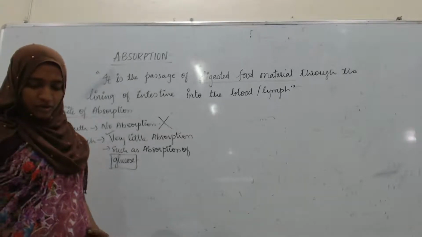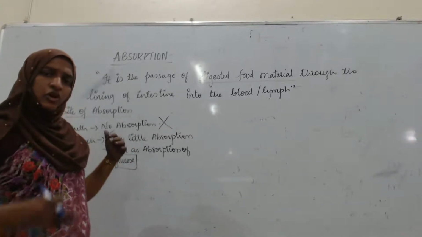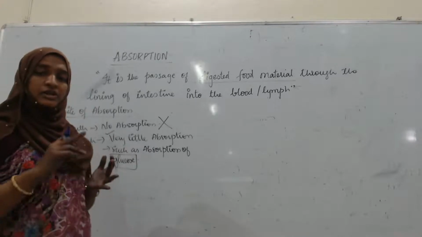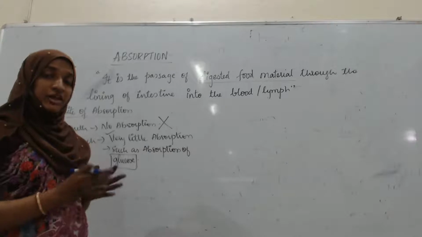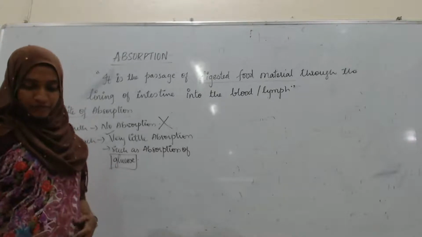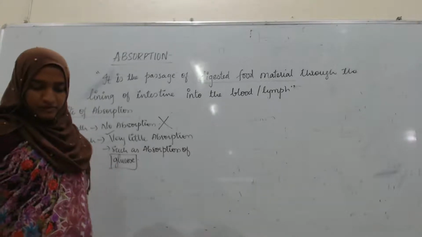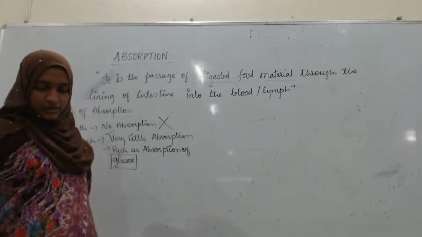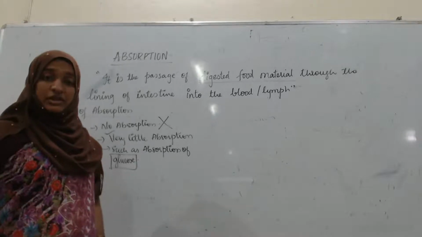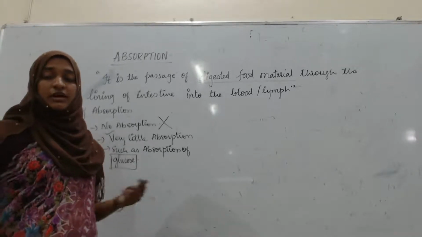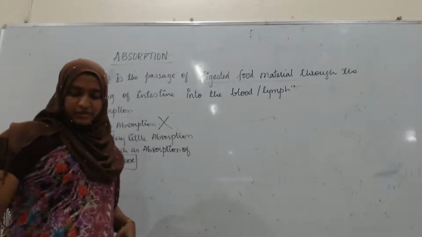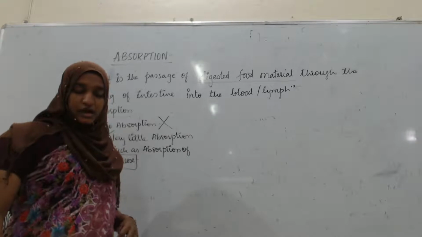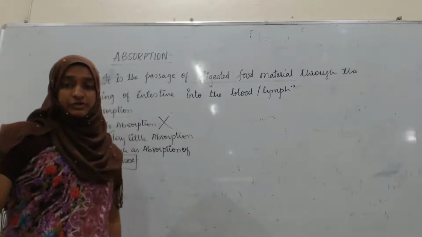Here all the absorption takes place. The rest of the absorption, that is protein, steroids, salts, fats, carbohydrates, every absorption will take place in the small intestine. So why does it take place in the small intestine only? Why not in the stomach? Why not in the other parts of the alimentary canal? This is because the small intestine offers a large surface area for absorption.